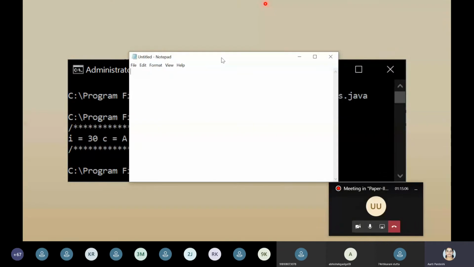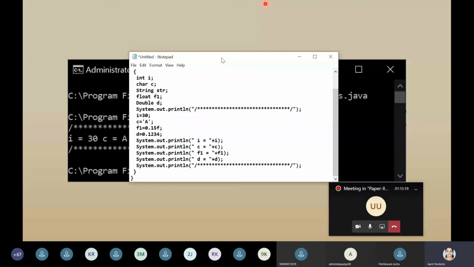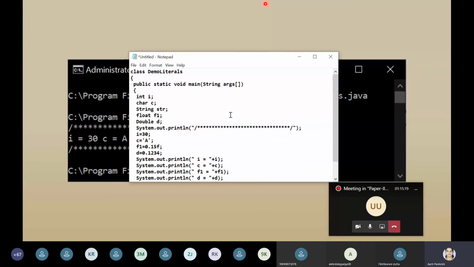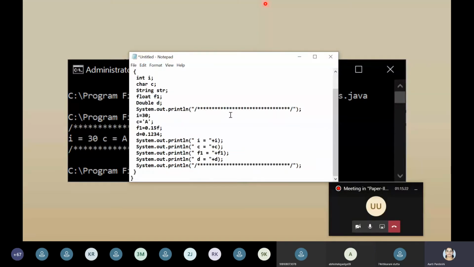So are you able to see now an untitled notepad? Yes, ma'am. Okay. Now I'm pasting the whole code. Simply Control V. Now Control S to save it.